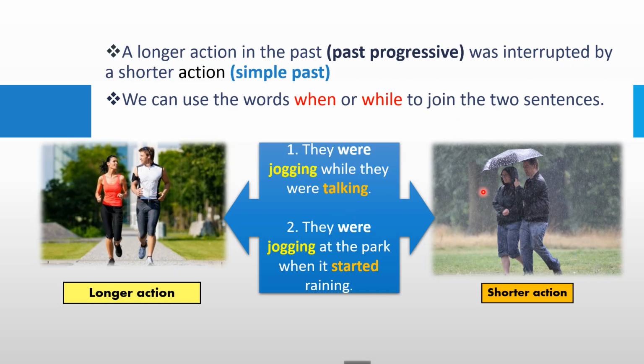Now, in the second picture, we see the opposite, right? They are walking, but under the rain. So I can say that they were jogging at the park when it started raining. So this action interrupted the longer action, the action that was already in progress.